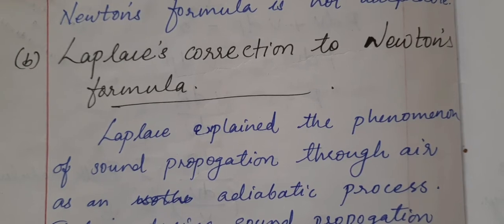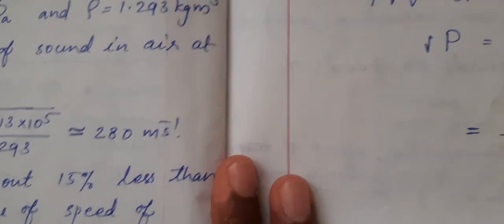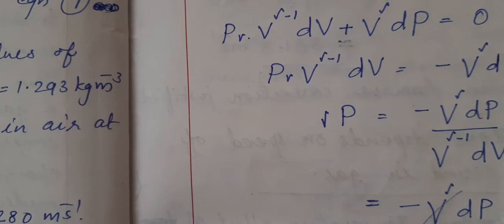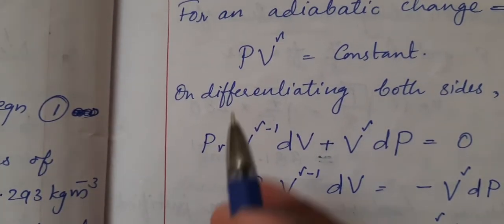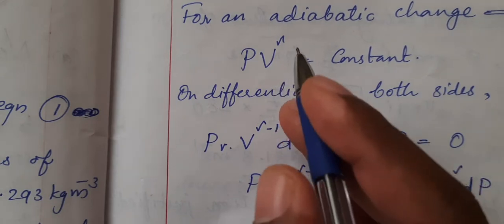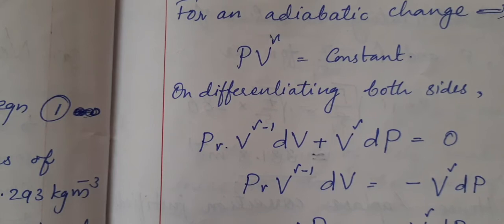That's what he said, and he told that process is called an adiabatic process. And already in thermodynamics, we have a particular equation for this adiabatic process. That equation is PV to the power gamma is a constant.